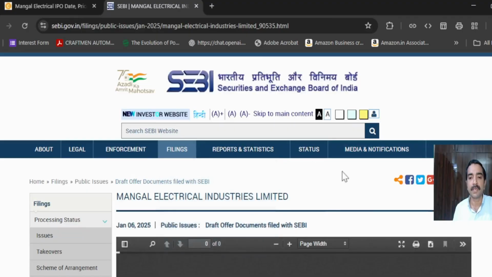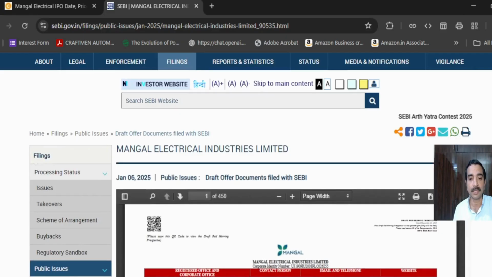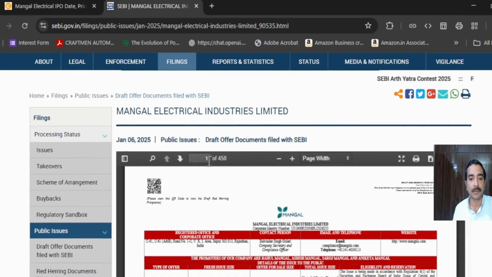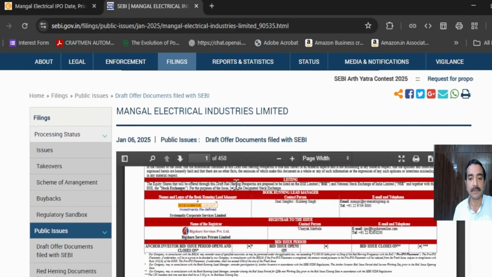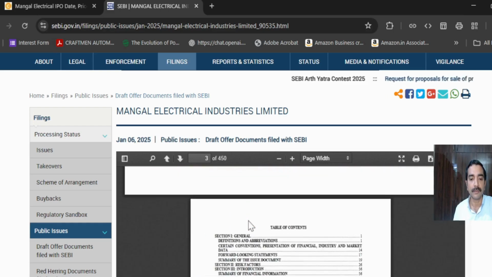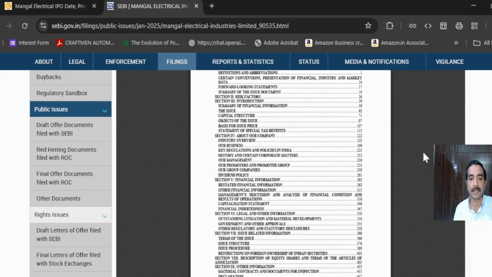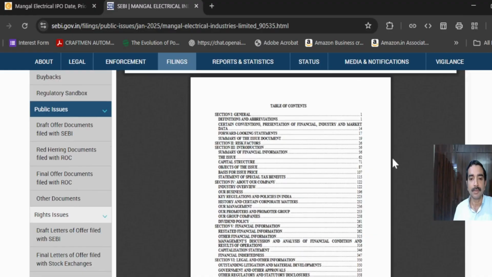As you can see here, this is a very, very large document of about 450 pages. Okay, as we can see in this particular lot, it is 1 to 450. It is a 450 pages document which has a lot of information. You can find out a lot of information about this. And one important thing to identify is the table of contents. See, DRHP.